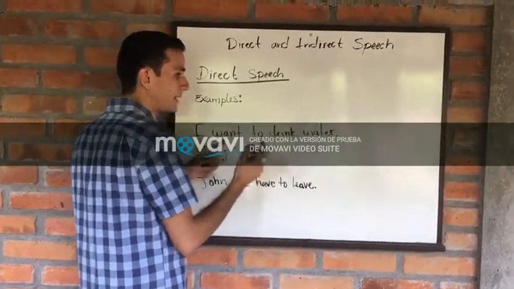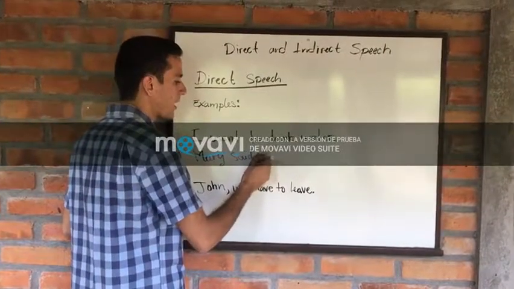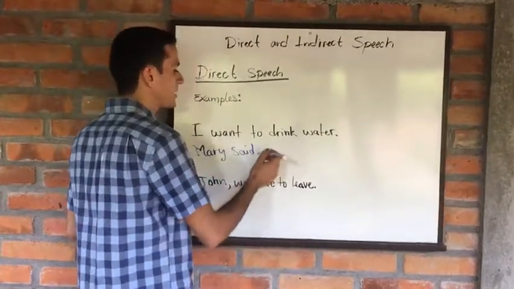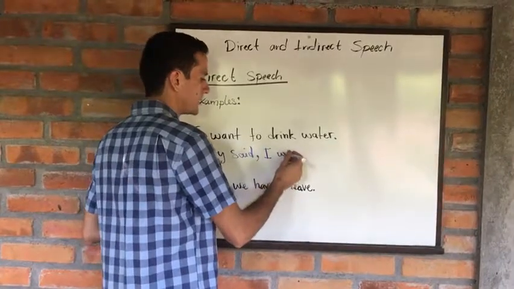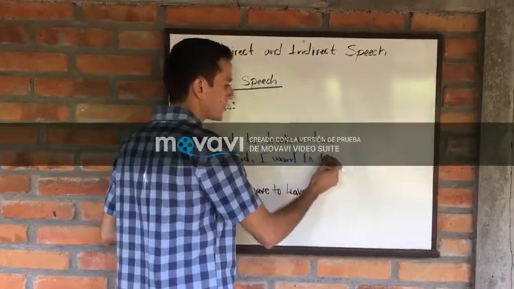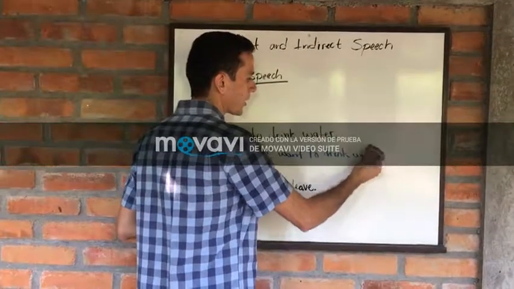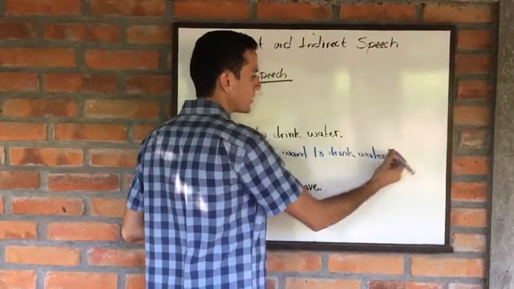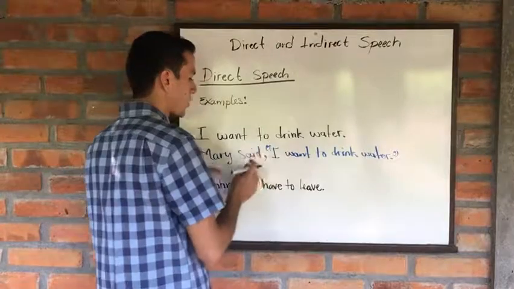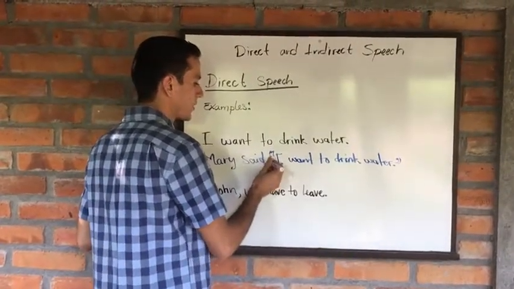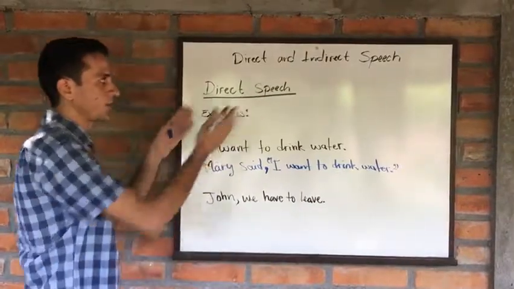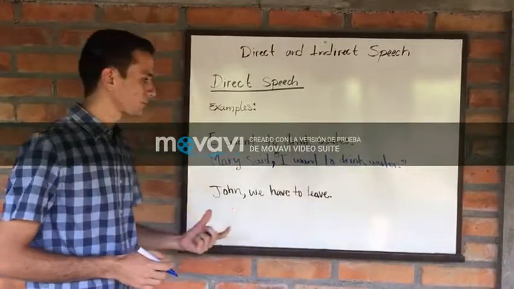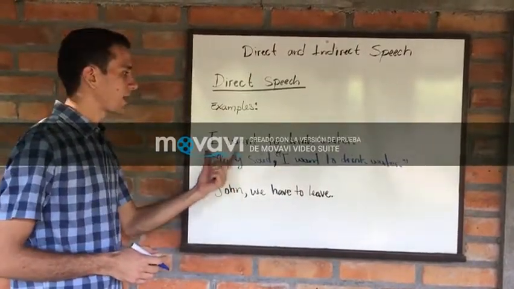said, and then as a grammar structure, we need a comma, and then just add the exact sentence as she mentioned it. In this case, it will be, "I want to drink water." This is exact words, right, taken from her speech, and that's the reason that we're using quotation marks in order to have a grammar structure properly, according to the topic. Now, once again, Mary said, "I want to drink water." This is the direct way to say her sentence.